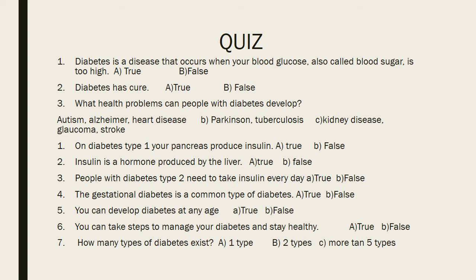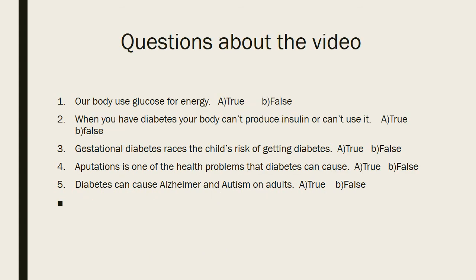How many types of diabetes exist? The answer is letter B. Question from the video: Does our body use glucose for energy?